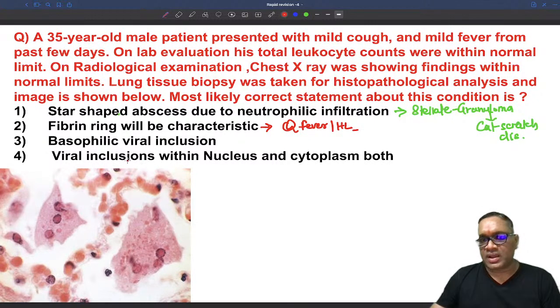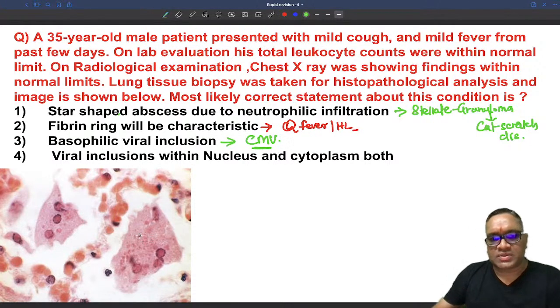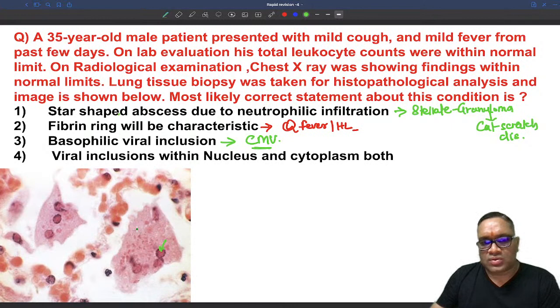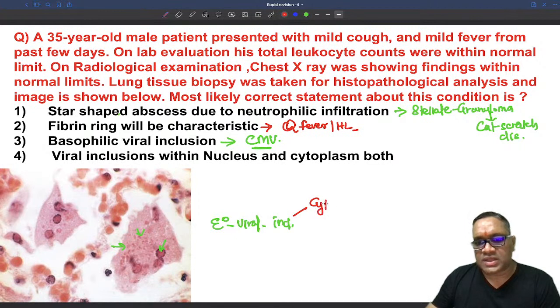So it's not a fibrin ring granuloma. Basophilic viral inclusions are seen in cytomegalovirus infection, right? So it is seen in cytomegalo. Here you are not seeing any basophilic. You can see all are looking eosinophilic dot like structure. So there are eosinophilic viral inclusions present, right? And these eosinophilic viral inclusions are present in which area? We are seeing them in the cytoplasm also, and we are noticing them inside the nuclei also.